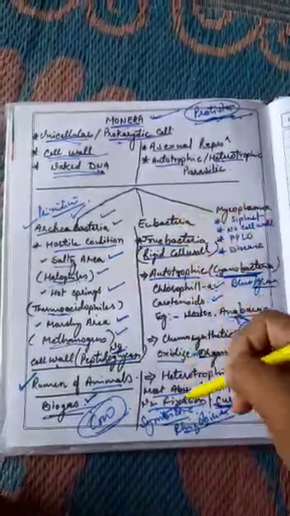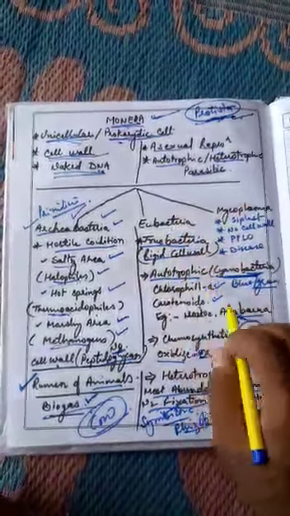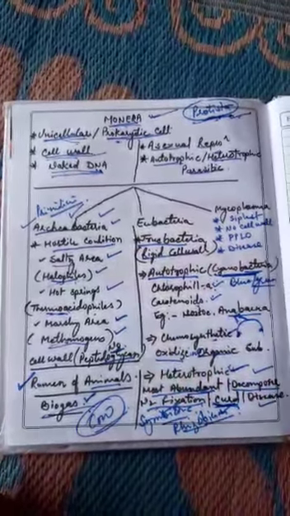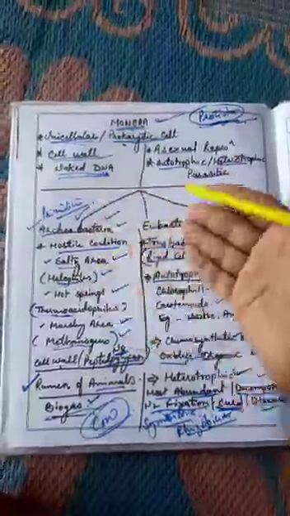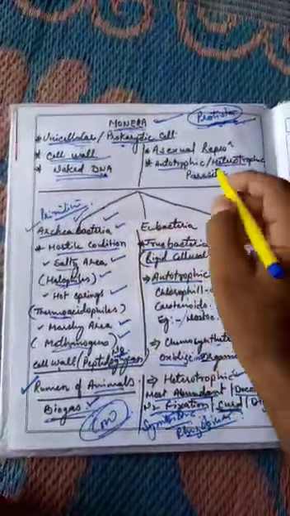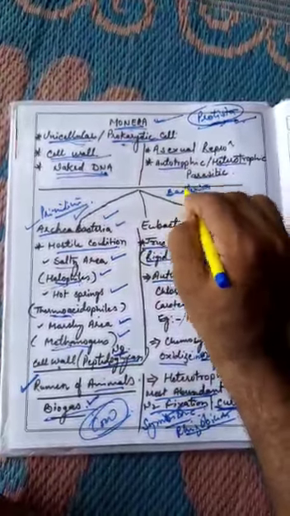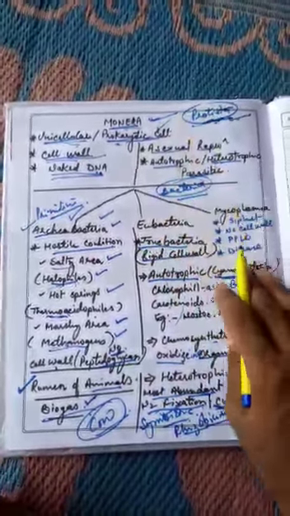So bacteria have three categories: number one is autotrophic bacteria, number second is chemosynthetic bacteria, number third is heterotrophic bacteria. So this is the second category of Monera, and bacteria is the main organism of kingdom Monera.